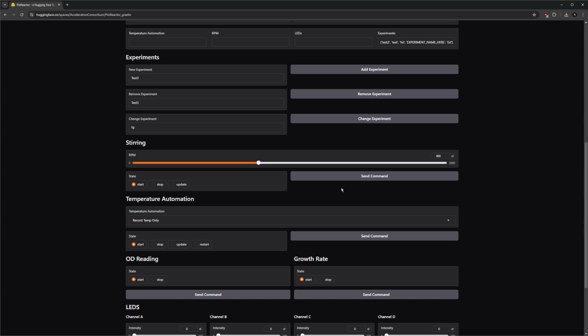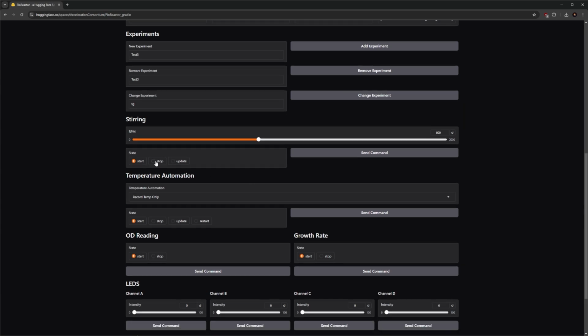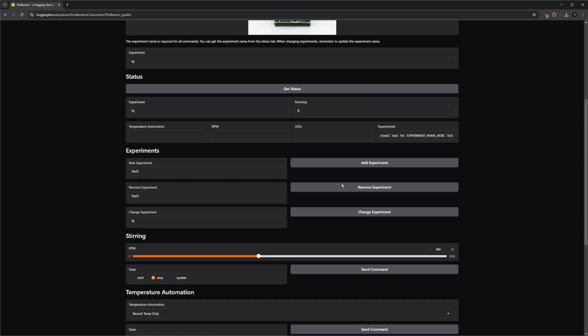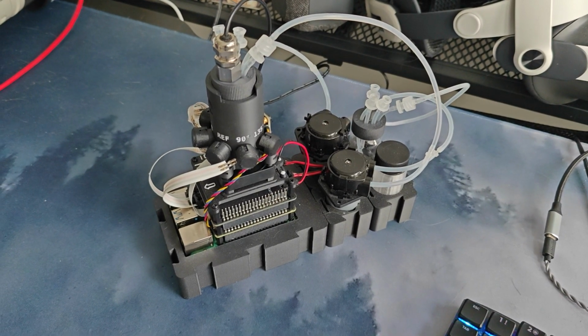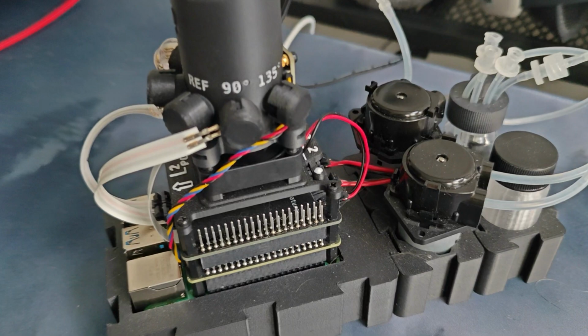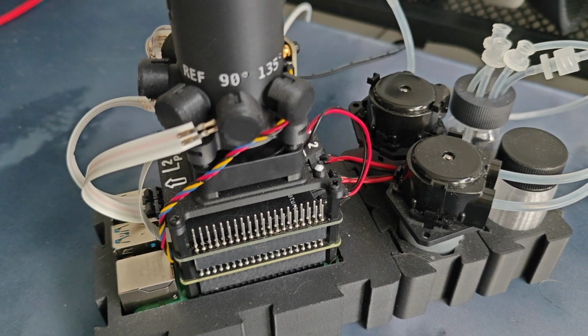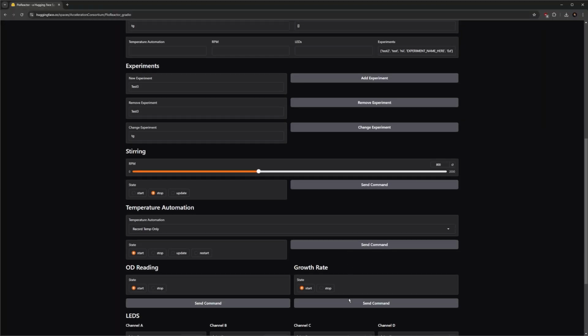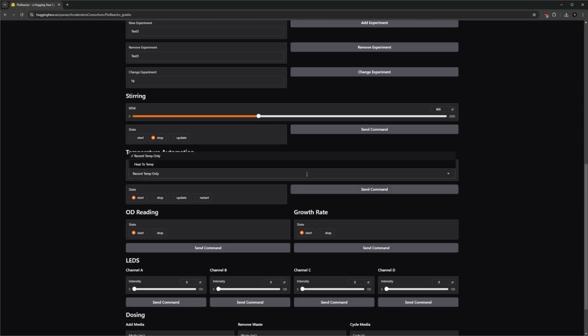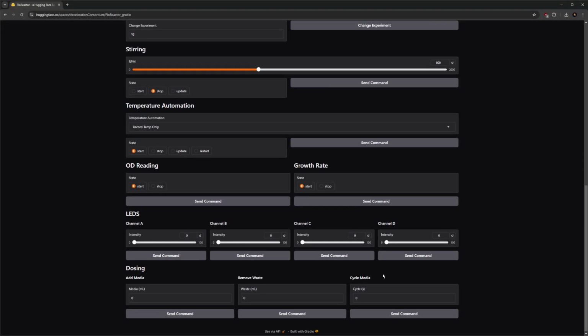We can send the command to stop the stirring now. And we can see that on the Pioreactor, the stirring will stop. Likewise, we can do this with all the other settings.